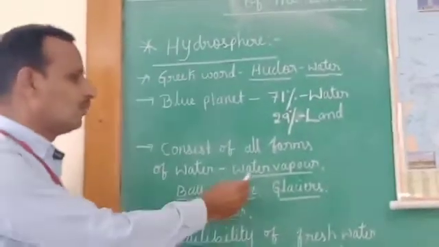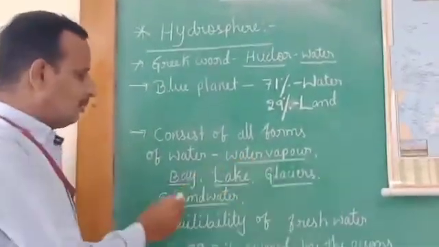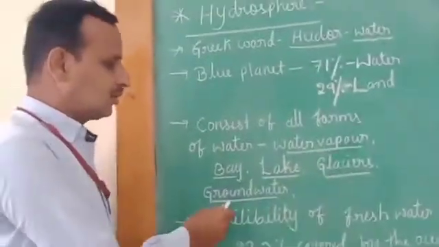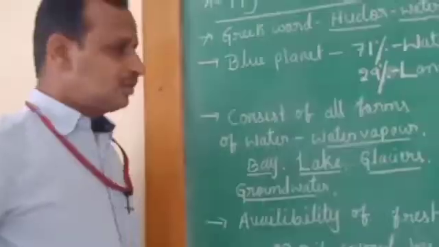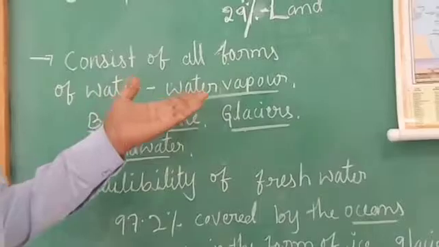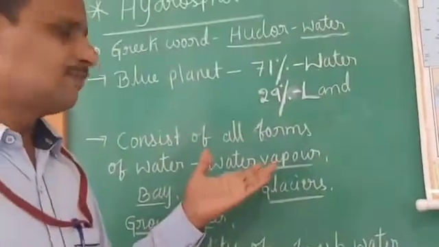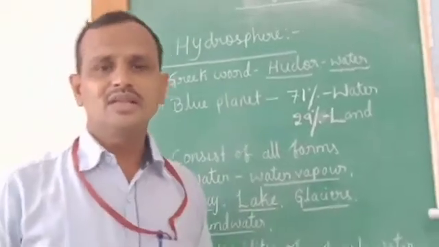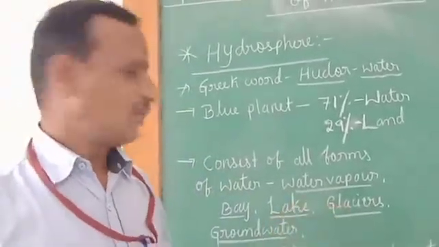Remember, children, they are water vapor, bay, lake, glaciers, groundwater, and so on. Water vapor is found in the air. The air contains the water vapor.